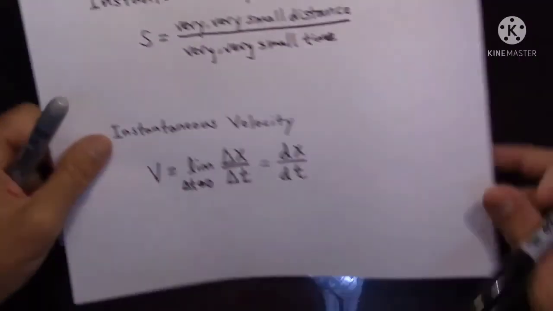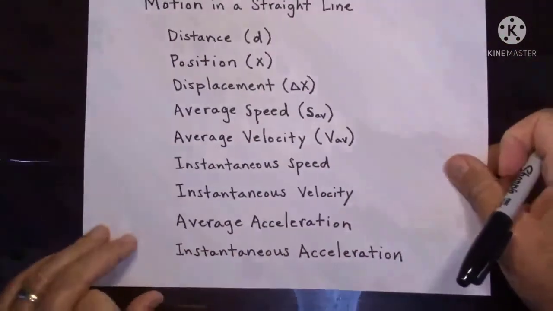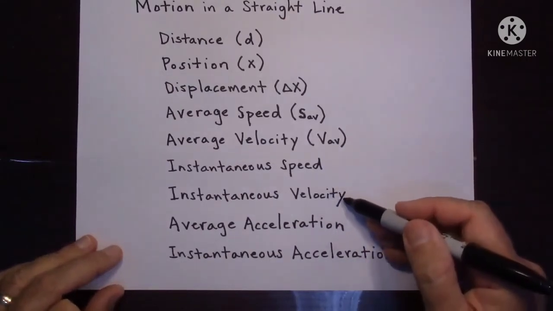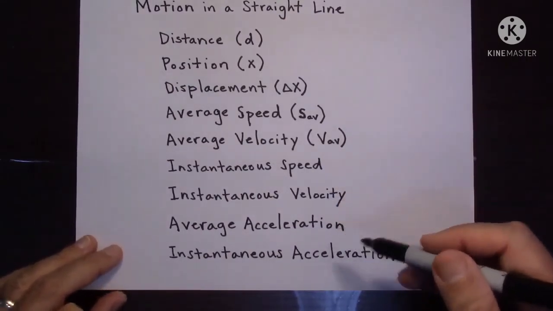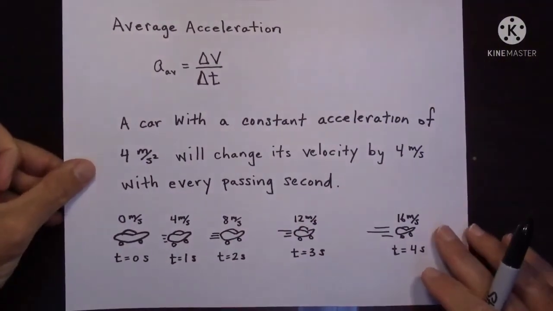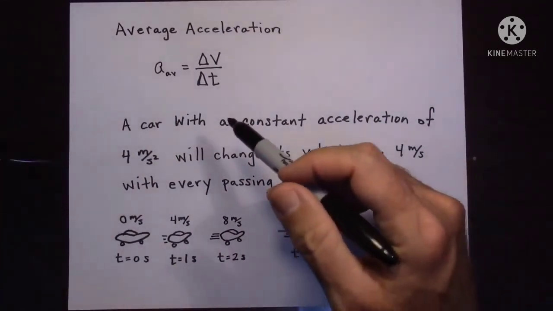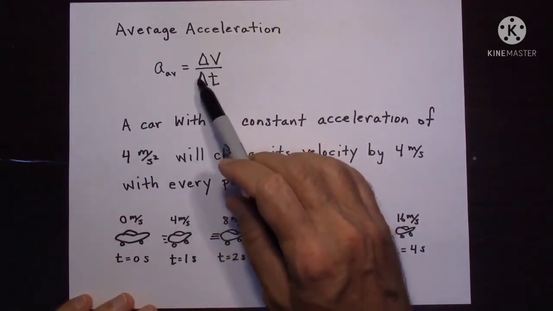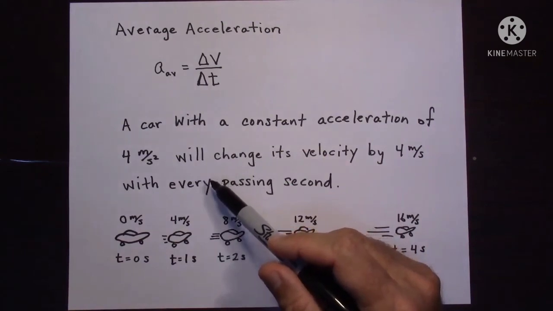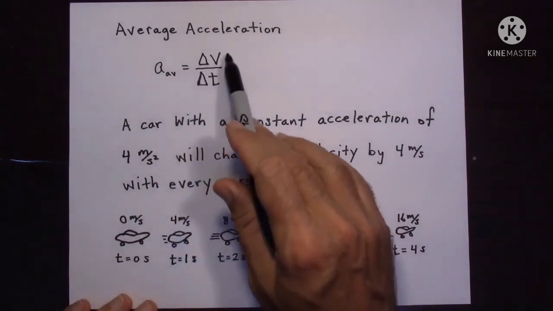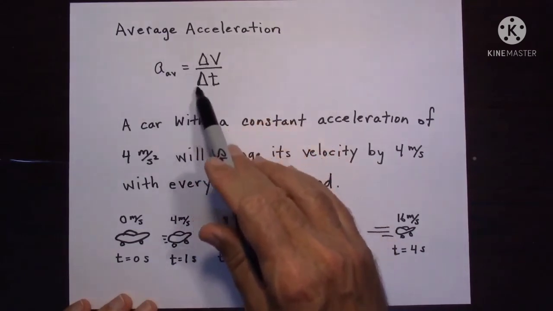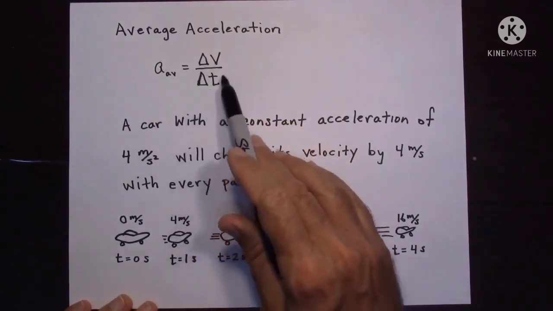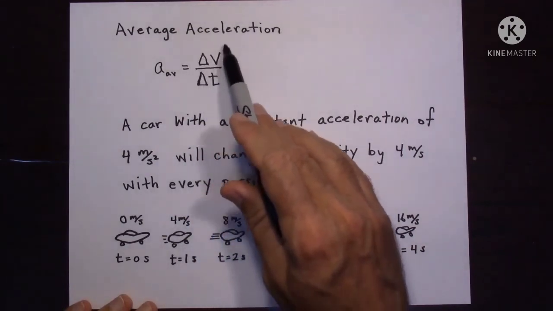Okay, now we have seen distance, position, displacement, average speed, average velocity, instantaneous speed, instantaneous velocity, all these things. The remaining term is average acceleration. Now we will see average acceleration. Acceleration is nothing but change in velocity with respect to time. So when a car is moving, what is average acceleration? Change in velocity by change in time will give you average acceleration.